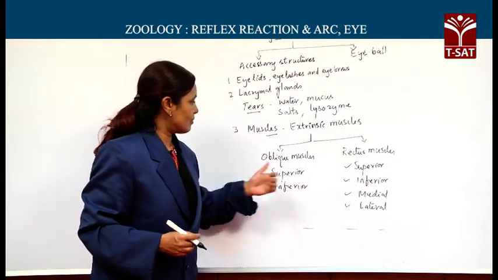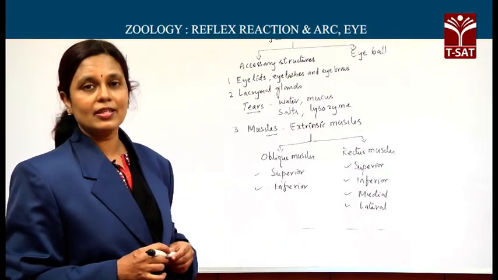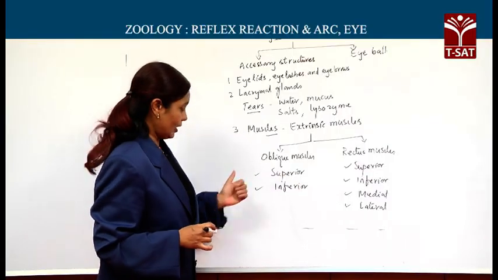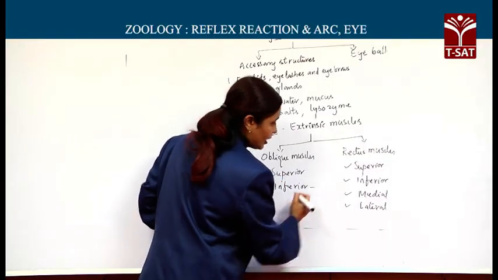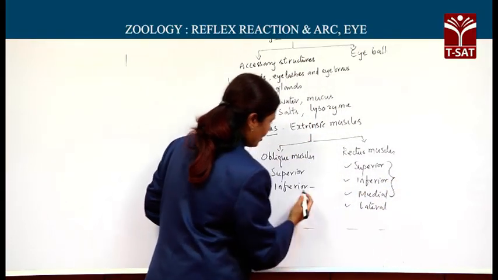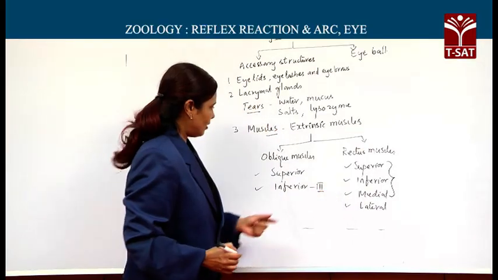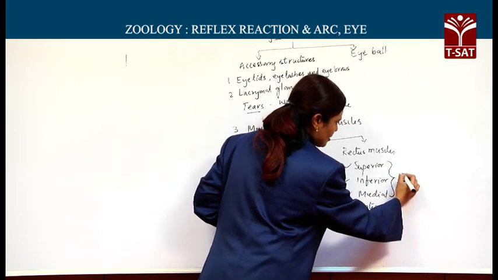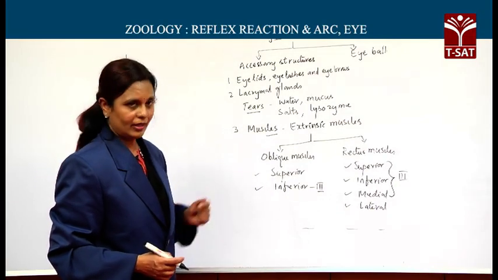Now these extrinsic muscles, both oblique as well as rectus muscles, are supplied by the cranial nerves. Out of this, inferior oblique muscles are supplied by the third pair of cranial nerves. In the same way, superior, inferior and medial rectus muscles are also supplied by the same third pair of cranial nerves.